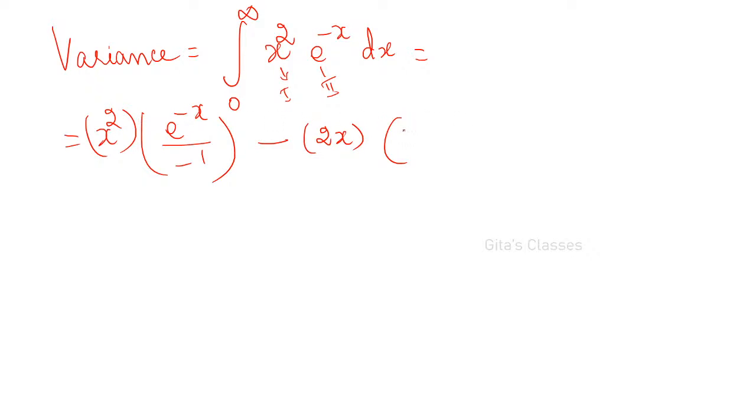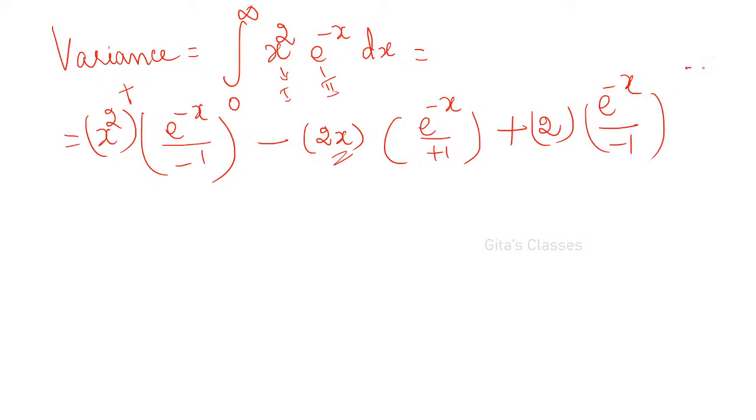So e power minus x, already we have one minus, therefore it will become plus. Then alternately plus and minus. So started with plus, then minus, then plus. Into 2x, if you differentiate you will be getting 2 into e power minus x, already we have plus 1, therefore it will become minus 1.